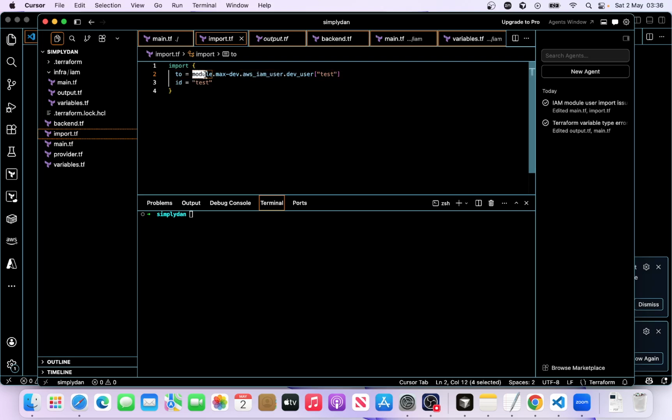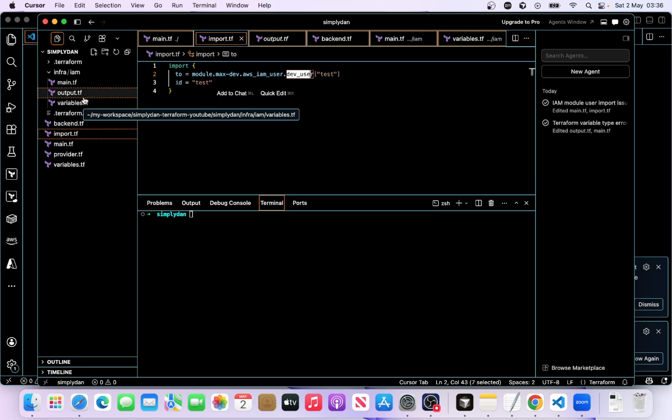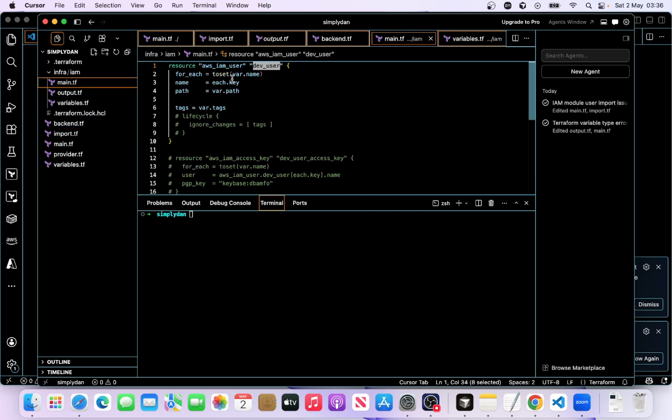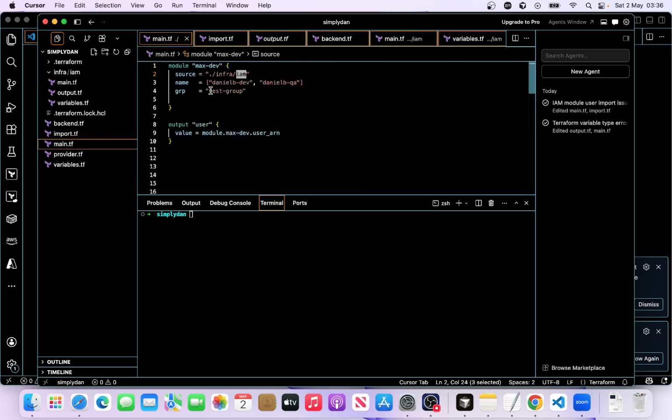So the module.max_dev, and then aws_iam_user.dev. What user? Because we are creating this using for_each, we are having a list of users. If you come here, we have a list of them.